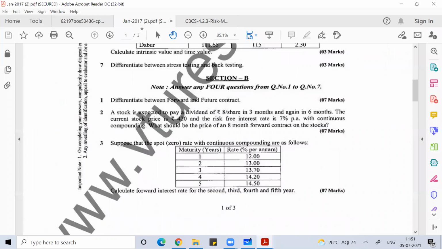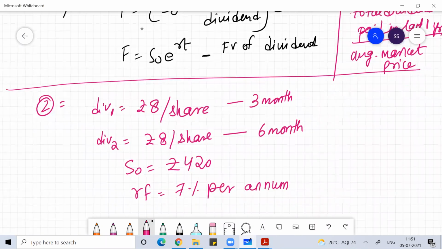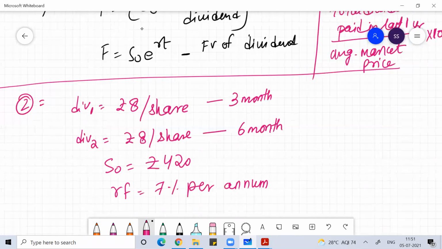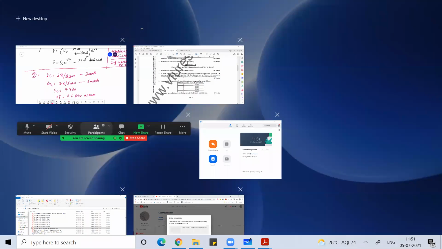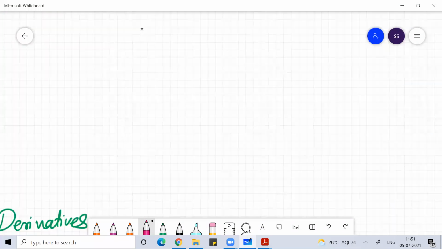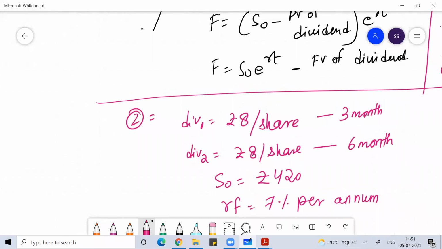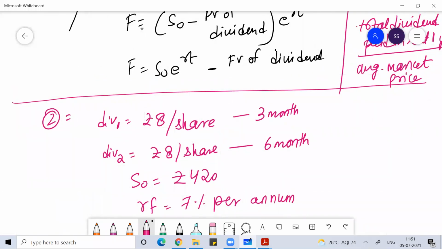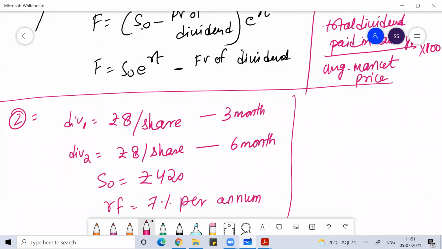What is the price of an 8 month forward contract on the stock? So the total maturity is 8 months. The time to expiration is 8 months.